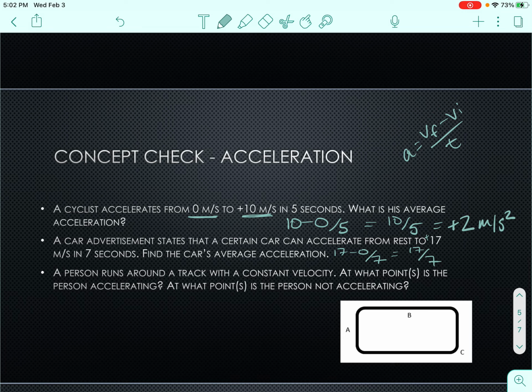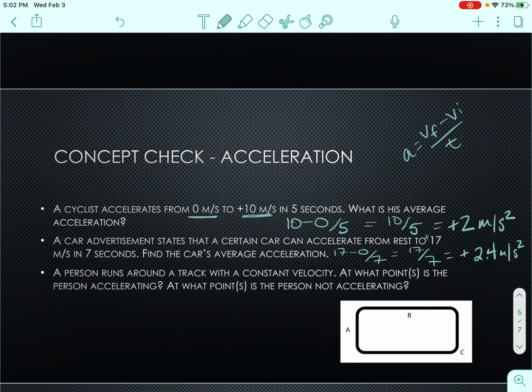So we're going to go ahead and type that in. And that's going to be positive 2.4. You can just round that to 1 decimal. Meters per second squared. So that is the average acceleration. That means that each second, the velocity increases by 2.4 meters per second.